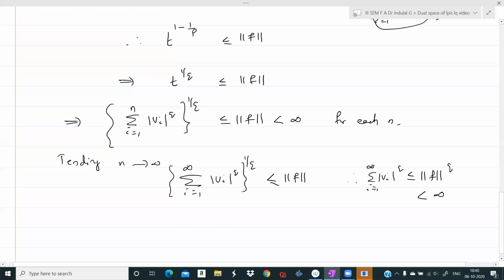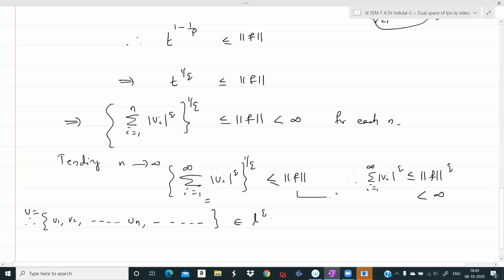That means this sum sigma i from 1 to infinity mod vi raised to q converges. Therefore, the sequence v1, v2, see, this is the condition for a sequence to be a member of LQ. Therefore, the sequence v1, v2, v3, etc., vn, etc., belongs to LQ. And what we have written here, sigma i from 1 to infinity mod vi raised to q, the all raised to 1 by q, that is the norm of v.